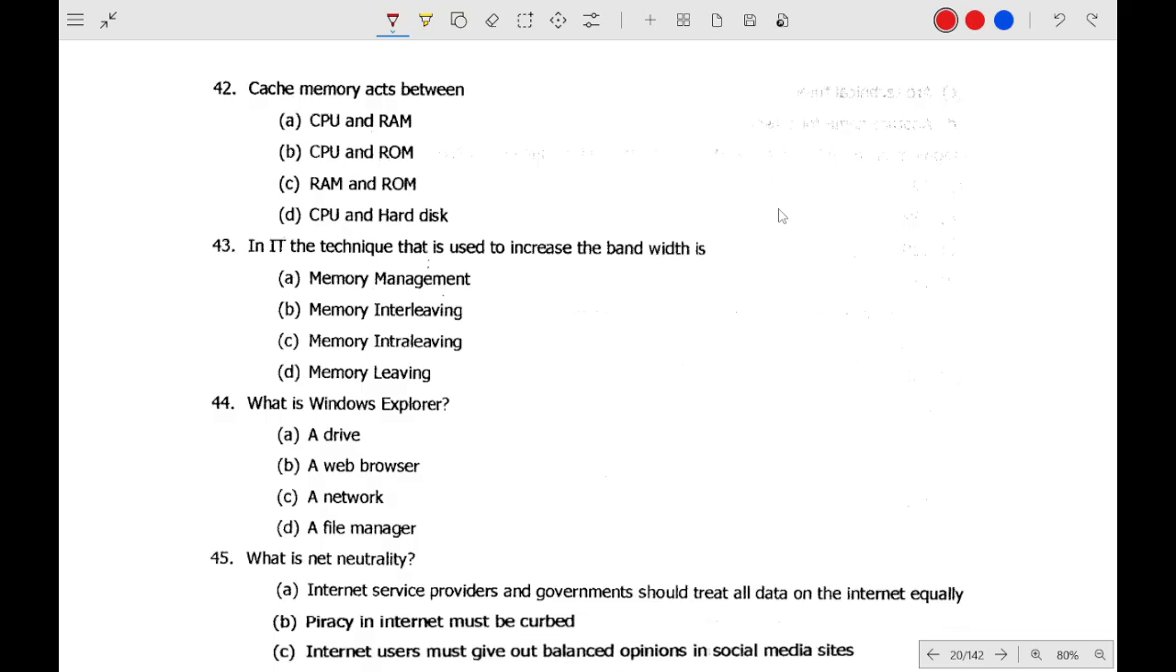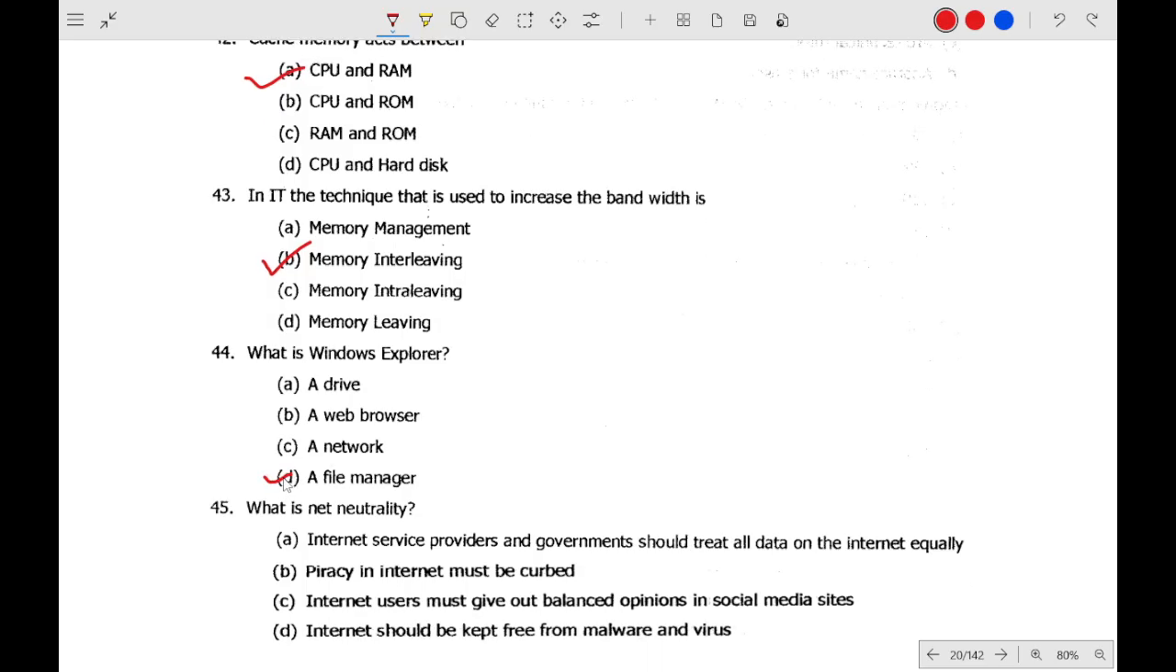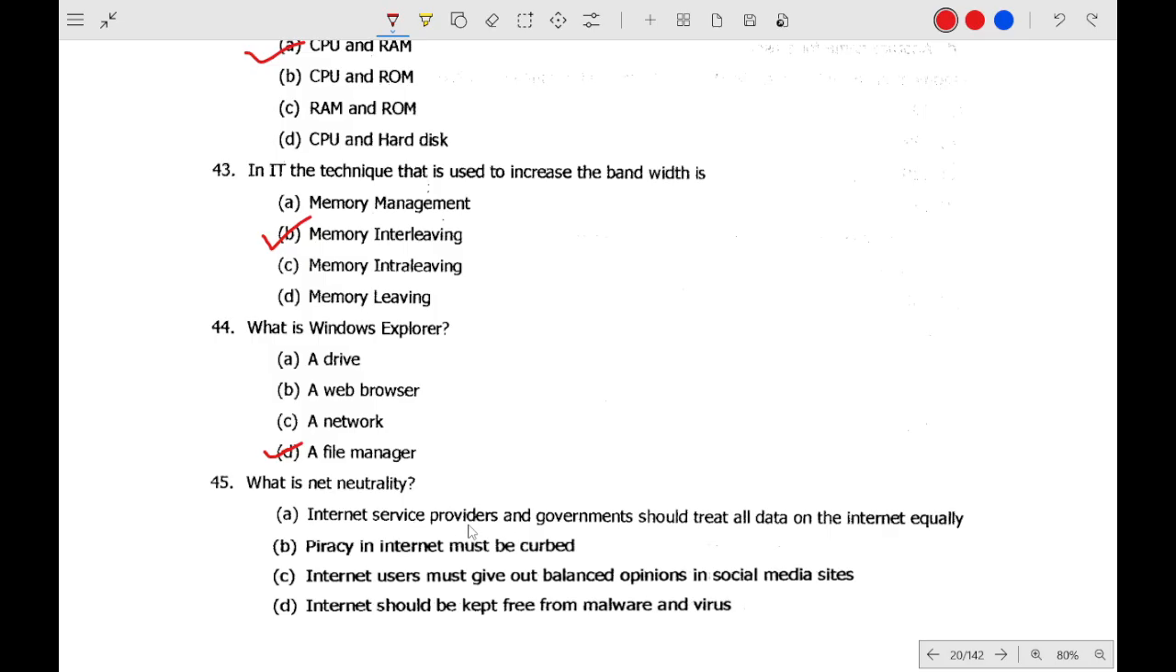Cache memory acts between CPU and RAM. In IT, the memory that is used to increase bandwidth, what is it? It is memory interleaving. What is Windows Explorer? Windows Explorer is actually a file manager. What is net neutrality? Net neutrality means internet service providers and the government should treat all data on the internet equally. That is net neutrality.